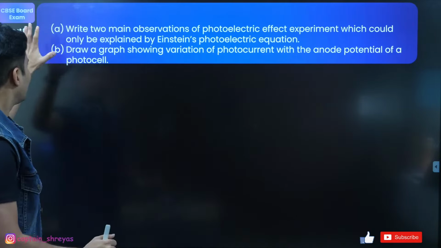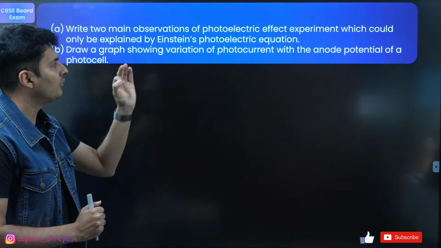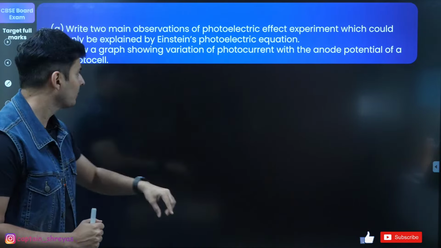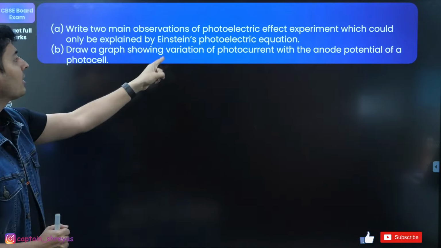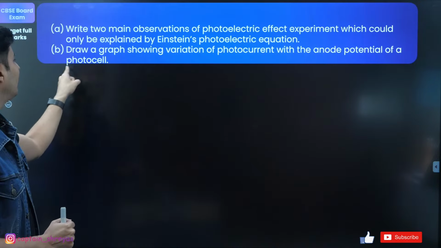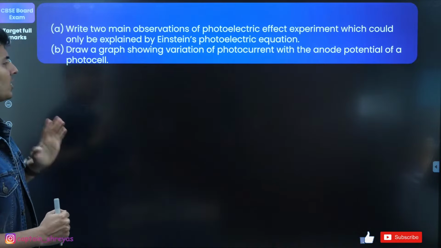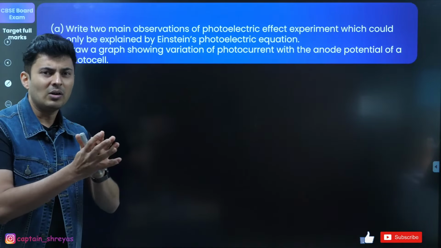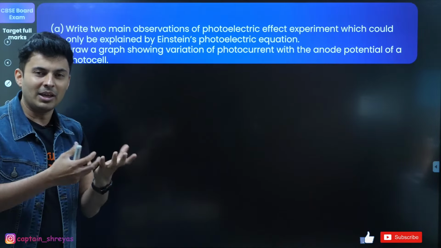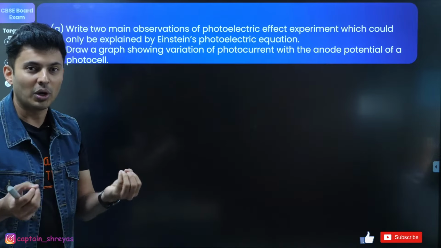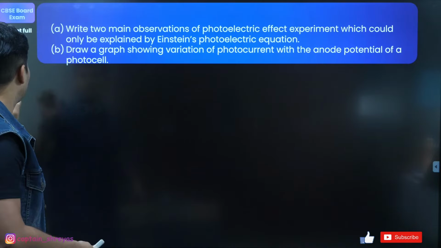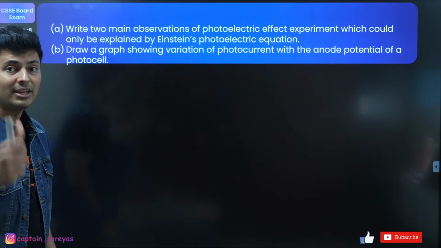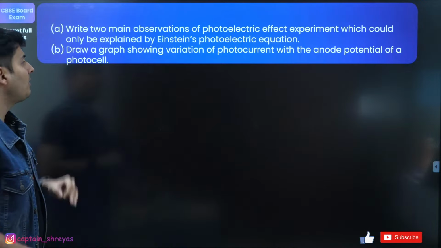Write 2 main observations of the photoelectric experiment which could be explained only by Einstein, number 1. Second part, draw a graph showing the variation of the photocurrent with the anode potential of a photocell. This can come for anywhere between 2 to 4 marks. Depending on that, you will change the length or the way in which you are going to describe the answer. First, the observations of the photoelectric experiment which were explained only by Einstein.